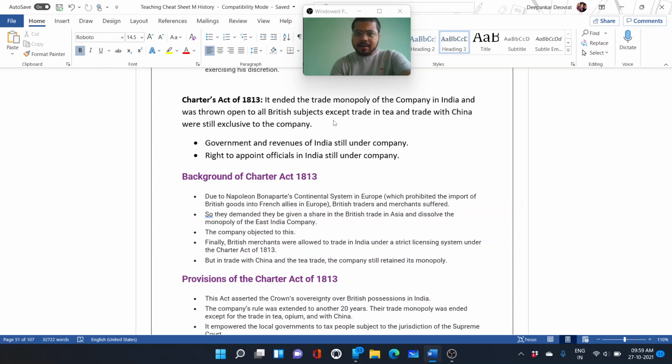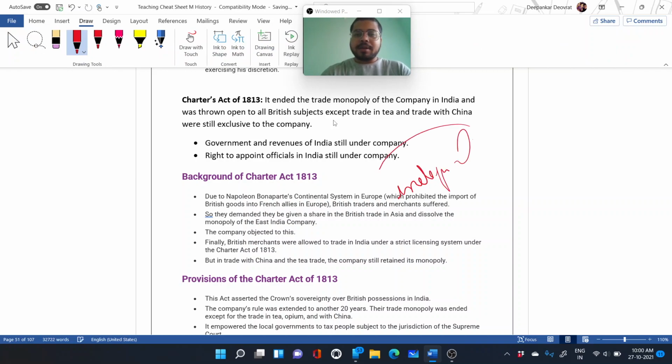As we have seen in Pitt's India Act, certain restrictions were imposed, but there was no clear demarcation of boundaries. But the Charter Act of 1813 ended the trade monopoly of the company in India, which was thrown open to British subjects. Earlier there were regulations on trade with India, but this time trade with China was also covered, with the restriction only on the tea and opium trade with China.